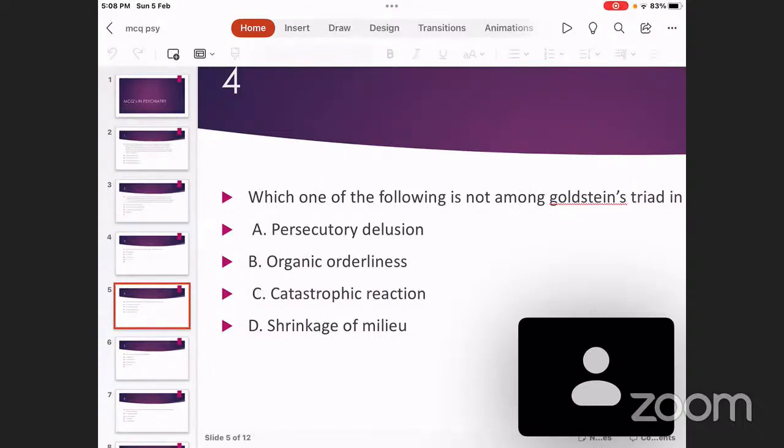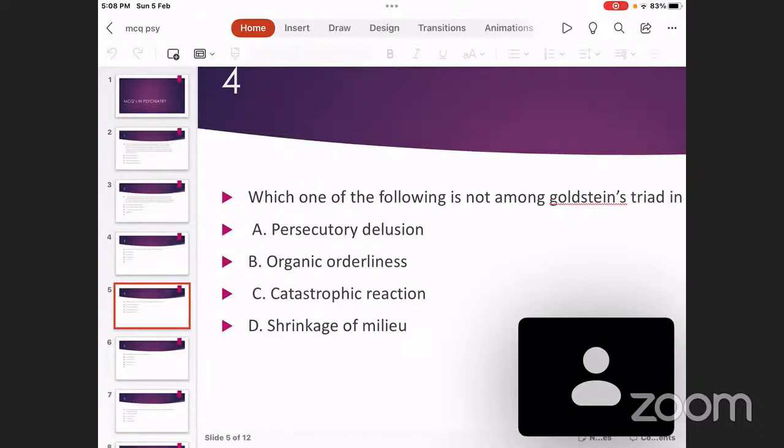So maybe after half an hour, you'll come and demand breakfast again. When the relatives say that you have been given breakfast, you tell them that you have not been given breakfast, and then a fight happens. This is Ribot's law of memory regression. That can also be an MCQ.